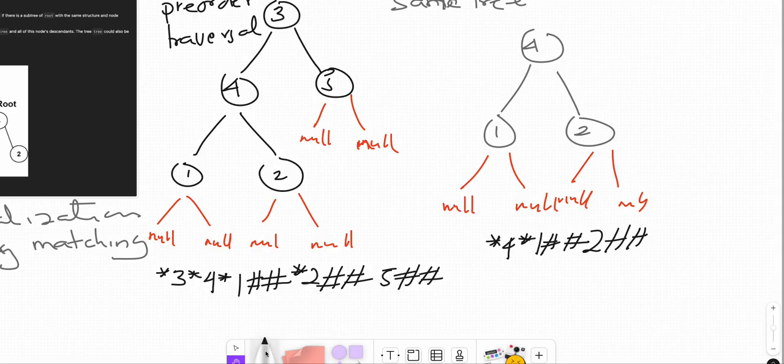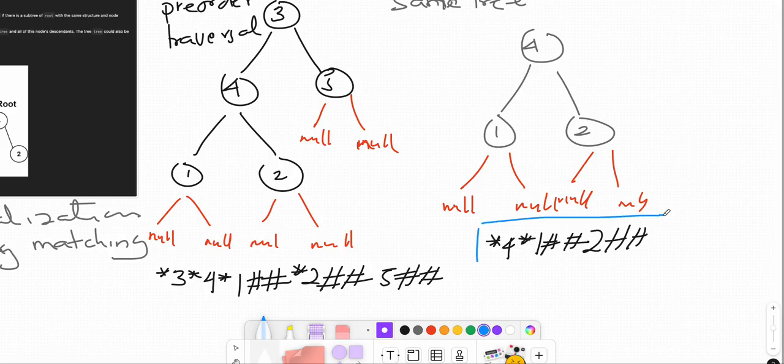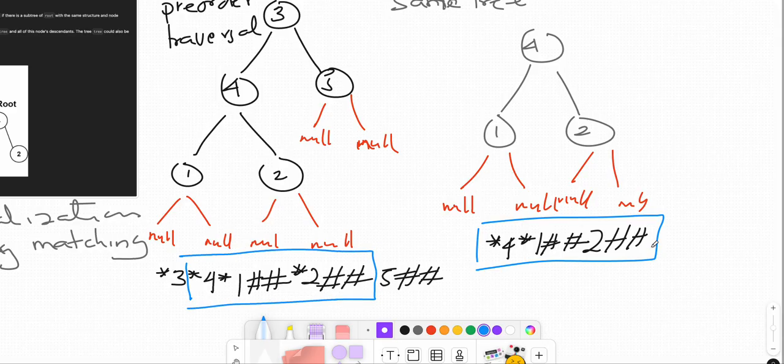Then we compare: the serialized small tree should be a substring of the serialized big tree. It is the same approach as in the Same Tree question, and here we should be able to solve it using serialization.